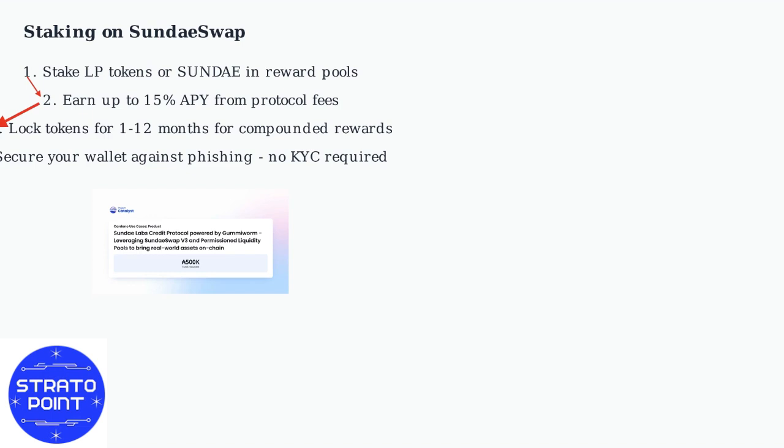Always secure your wallet against phishing attacks, as the platform does not require KYC.